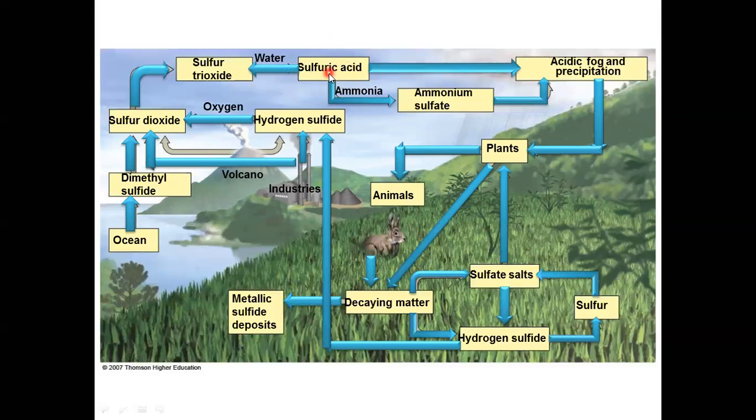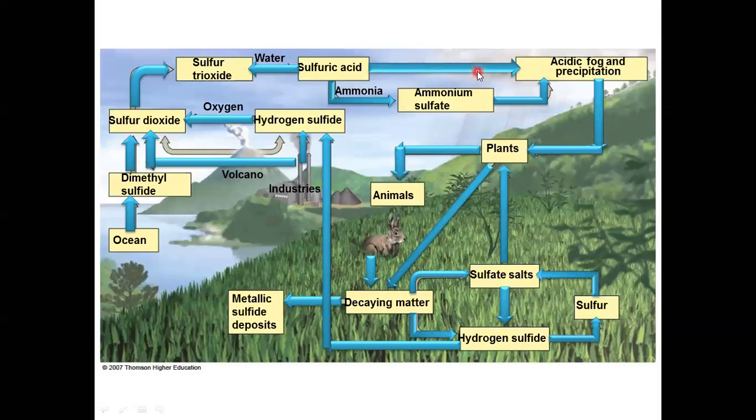the acid rain. This sulfuric acid reacts with the ammonia present in the atmosphere, and during the reaction of sulfuric acid and ammonia, ammonium sulfate is formed. This ammonium sulfate gets mixed into the atmospheric water droplets, and the sulfuric acid also gets mixed into the water droplets of rain.